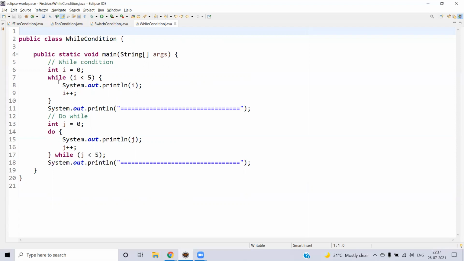Here we will go with the first while loop. Let's say integer I is equal to 0, and we are checking that I is less than 5, and we are printing the I value. Obviously we have I as 0, and we are making the increment here. So it is our responsibility to make the increment for the given variable, or to make that event happen.